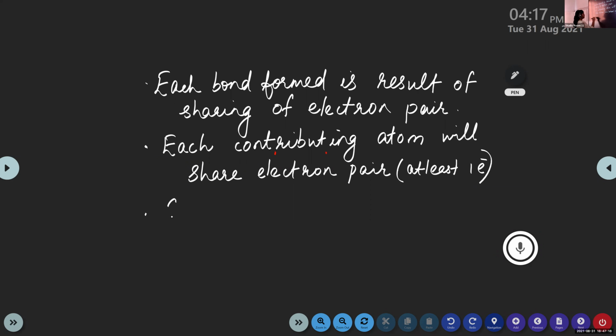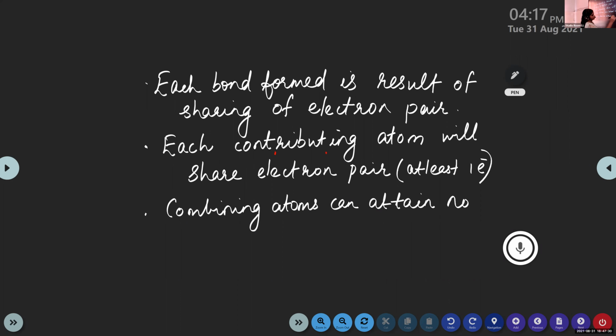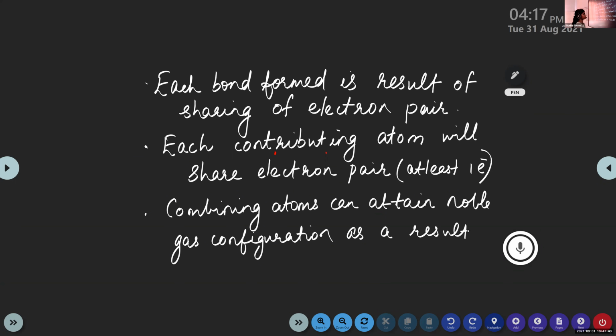Then the third one, combining atoms can attain noble gas configuration as a result of sharing of electrons.